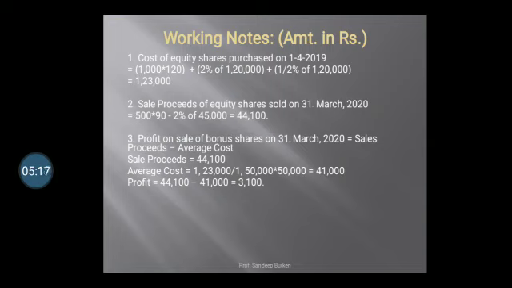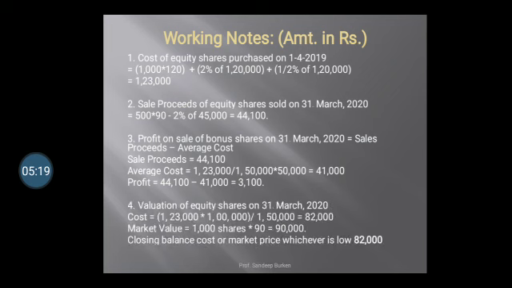Now valuation of equity shares on the closing date, that is 31st March 2020. Cost we have to calculate again, debit side total minus credit side total, multiplied by investment on the date of sale. So that is 1,23,000 multiplied by 1 lakh divided by 1,50,000. It is coming 82,000.